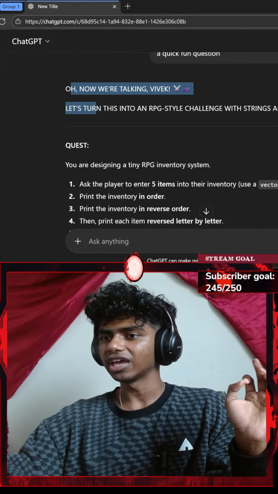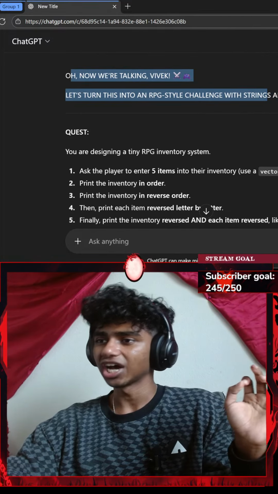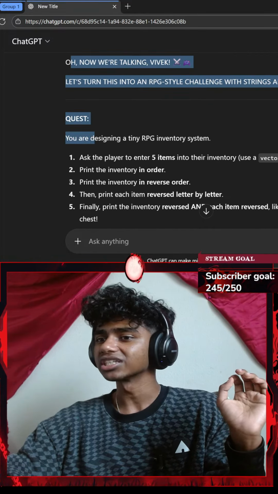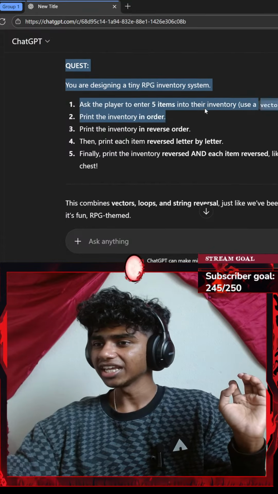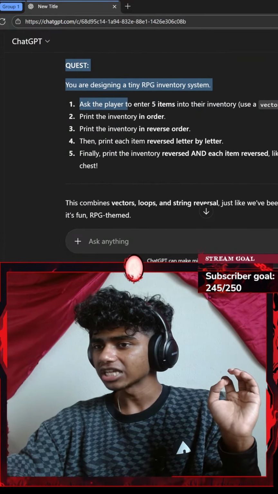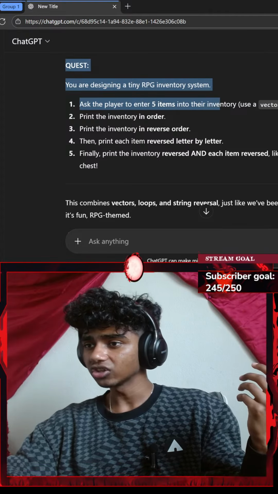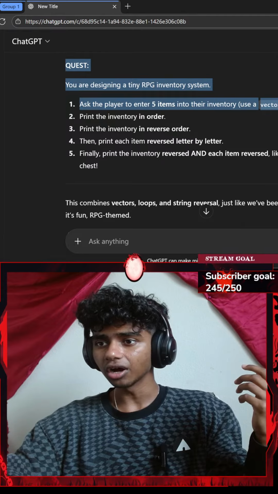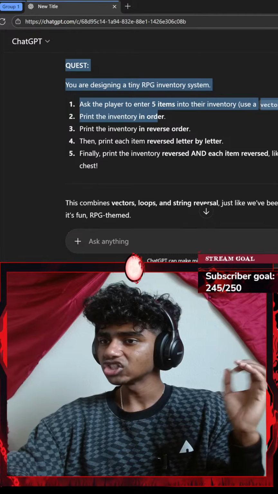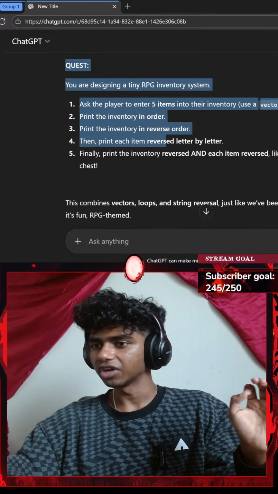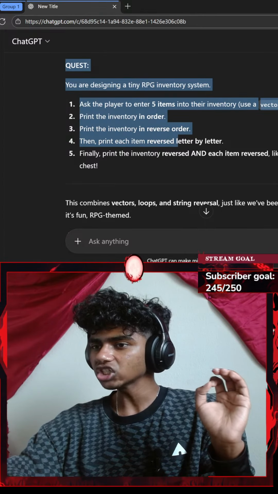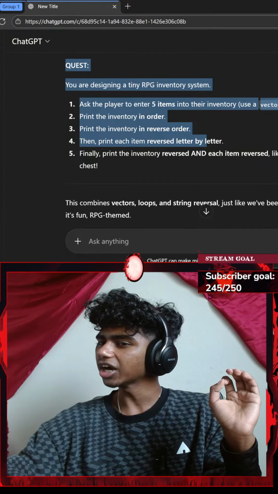Oh, now we're talking Vivek. Let's turn this into a RPG style challenge with strings and vectors quest. You're designing a tiny RPG inventory system. Ask the user to enter 5 items into the inventory. Use a vector string. Print the inventory in order, print the inventory in reverse order, then print each item reversed by letter.